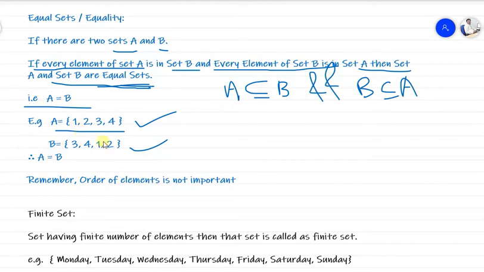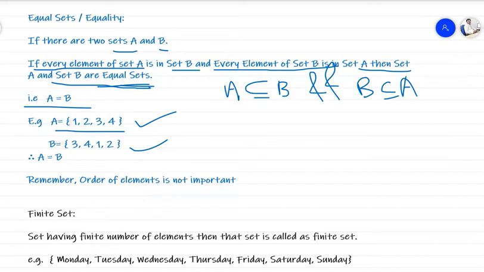Again you can rearrange that, but both sets will be the same because they have the same elements. One is here, one is there, two is here, two is there, three is in both sets, four is in both sets. So now A is equal to B. That means set A and set B are equal sets. That is the equality. This is all about equal sets, and remember that the order of elements is not important. Getting my point? We have covered this point.